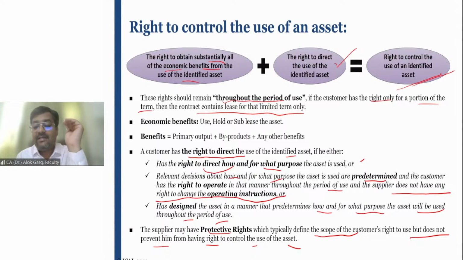For getting an asset into lease contract under Ind AS 116, first condition, there must be an identified asset. Second condition, there must be transfer of right to control the use of an asset. Third condition, there must be consideration. Fourth condition, there must be a lease term, right? So these are the conditions for converting a contract into a lease contract, right?